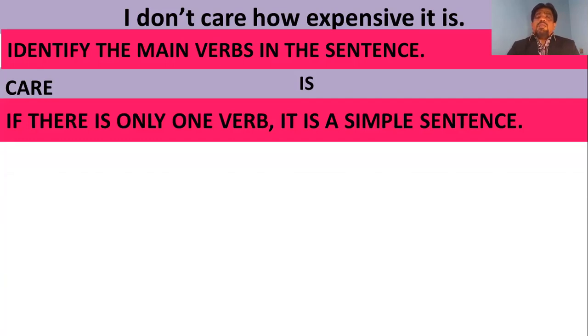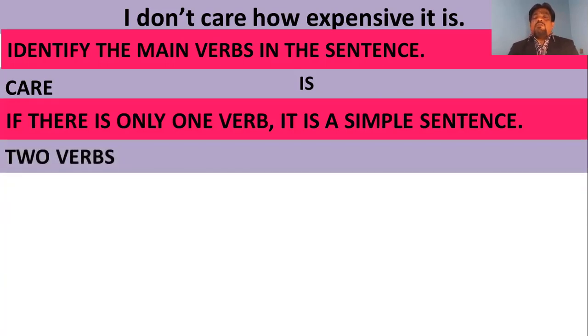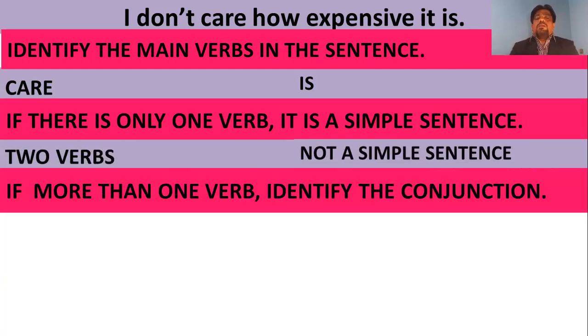We know that if there is only one verb, it is a simple sentence. But we found two verbs, therefore it is not a simple sentence. Then it could be either complex or compound. Identify the conjunction.